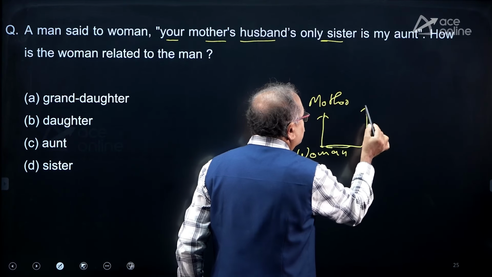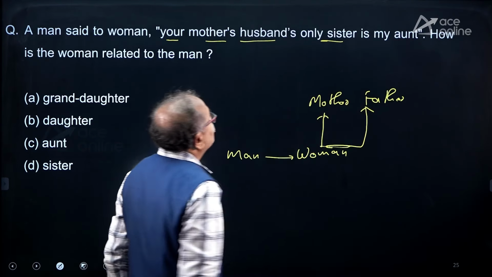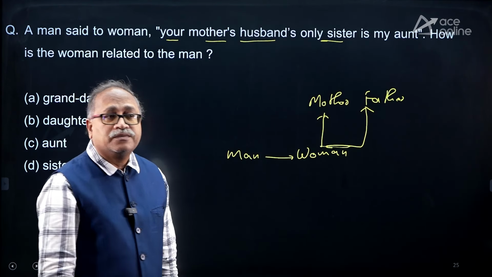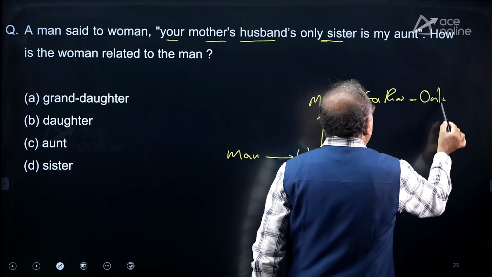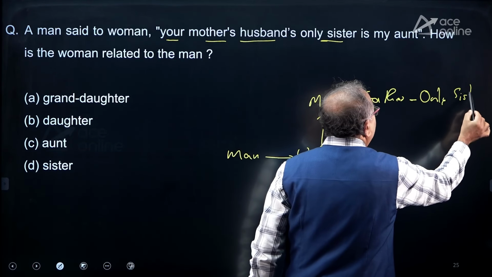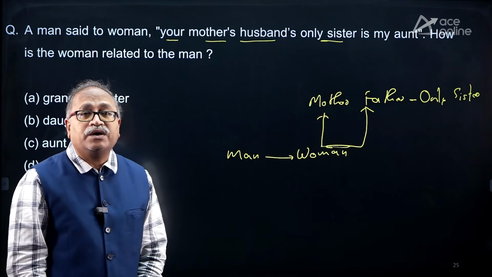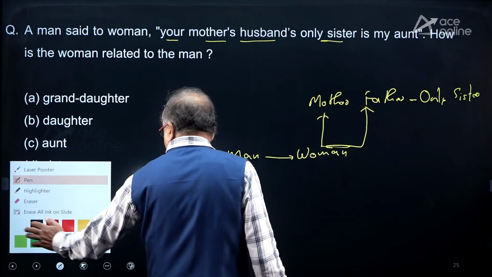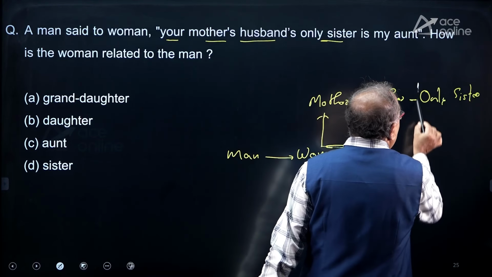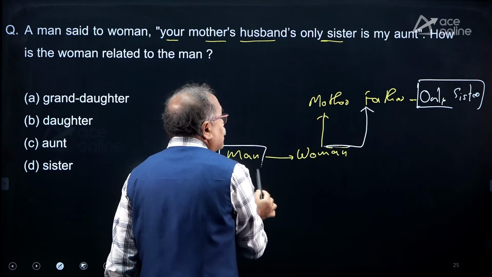Woman's father. Father's only sister. So, here it is only sister. Father's only sister is my aunt. So, this lady is this man's aunt.